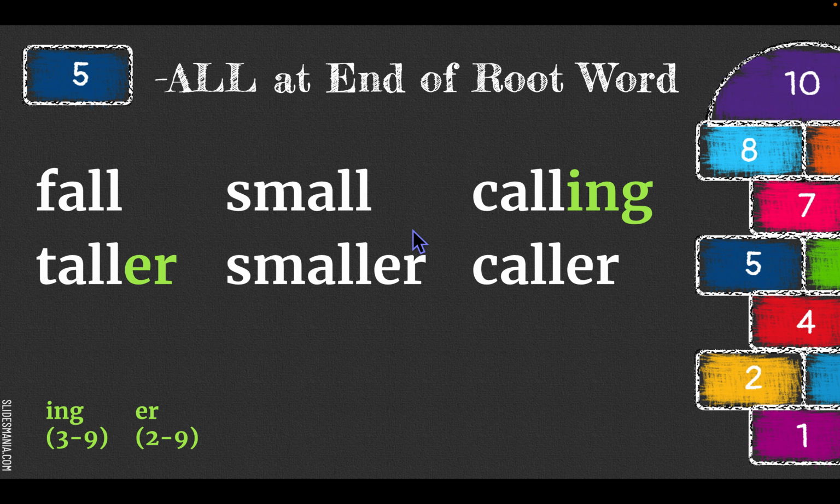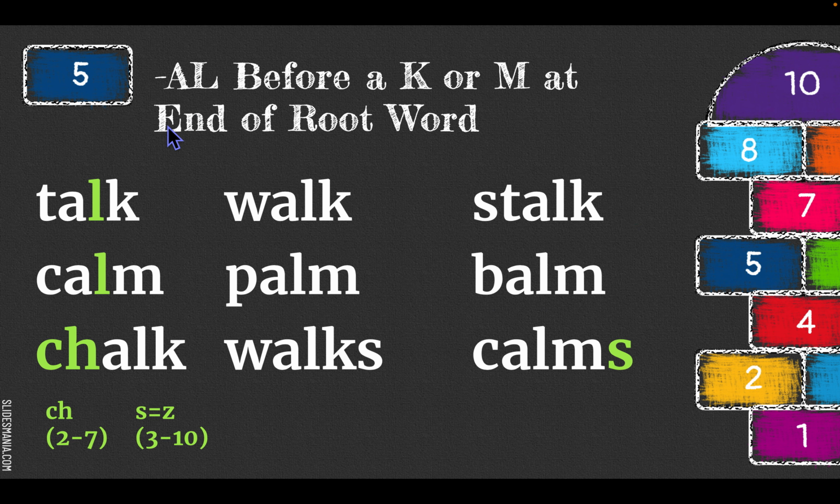Small. Here we have it at the end of a root word before the suffix ing, which we covered in this lesson. K, all, calling. Taller. Smaller. Caller.